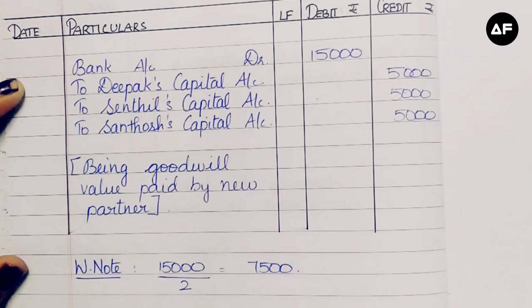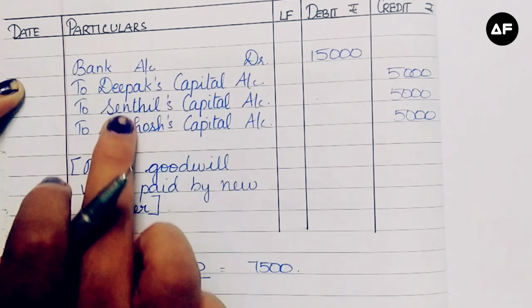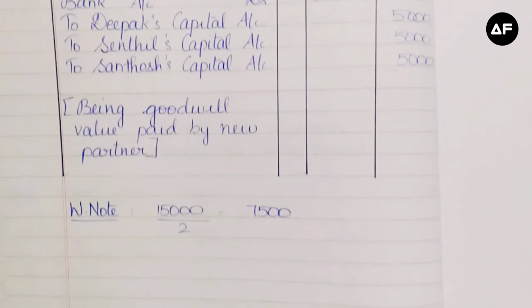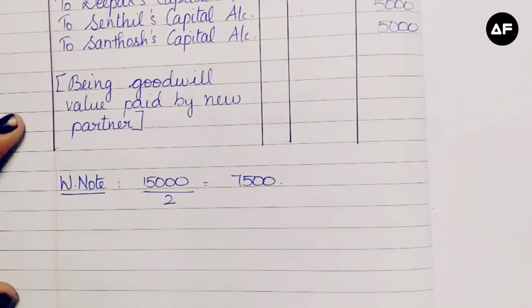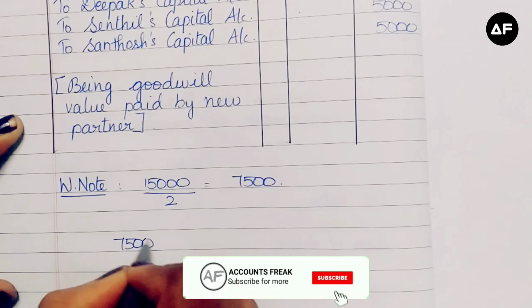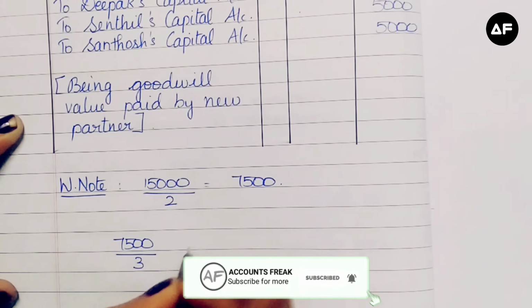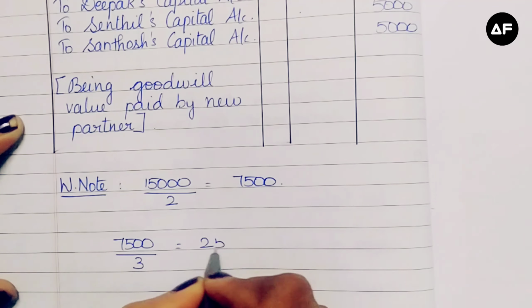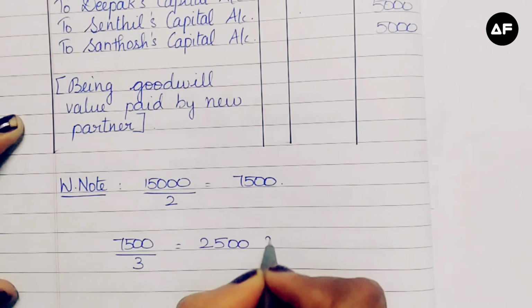The 7,500 is going to be divided among the partners as they are withdrawing it. Again the partners are going to withdraw it equally, so this 7,500 can be divided by 3 to find the equal division among the partners. It sums up to 2,500 rupees.